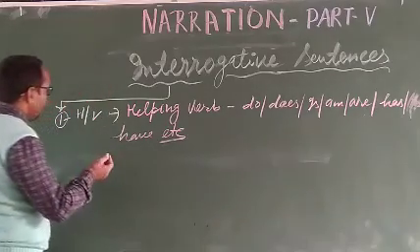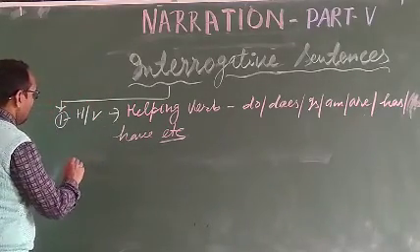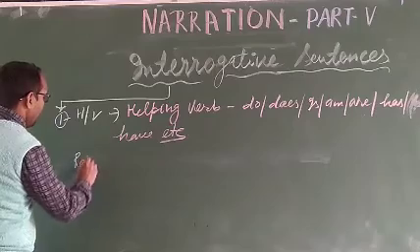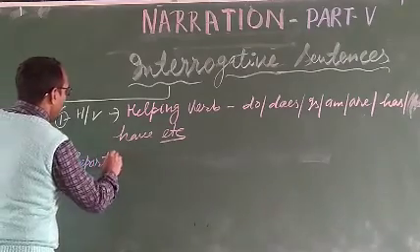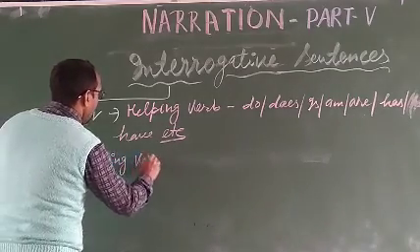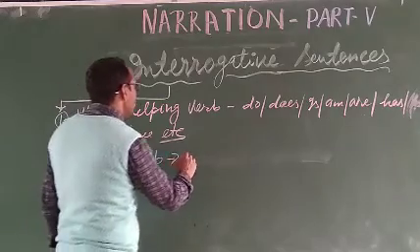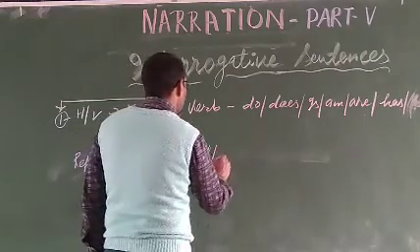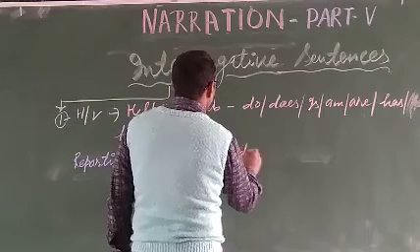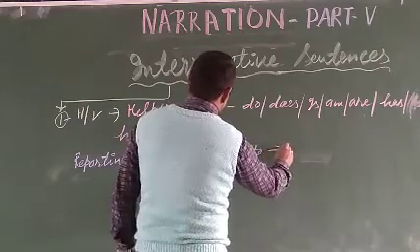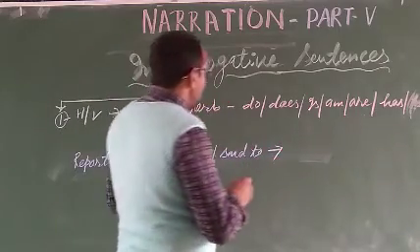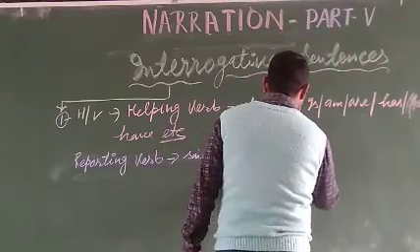First of all, we change the reporting verb. Reporting verb means said or said to. It changes into ask.